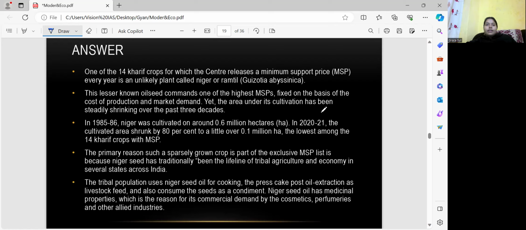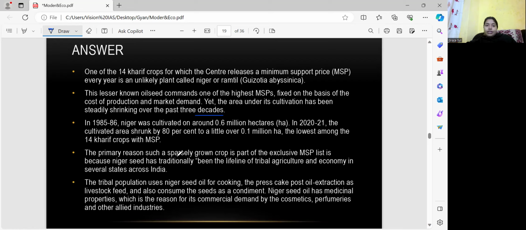Yet the area under which it is cultivated has been steadily shrinking over the past 3 decades. Why was it in the news? Because the area where it is cultivated has shrunk. So maybe that is why it is in the news. In 1985 to 1986, Niger was cultivated on around 0.6 million hectares, and in 2021, the cultivated area shrunk by 80% to a little over 0.1 million hectares, the lowest among the 14 crops with MSP. It is at the lowest.